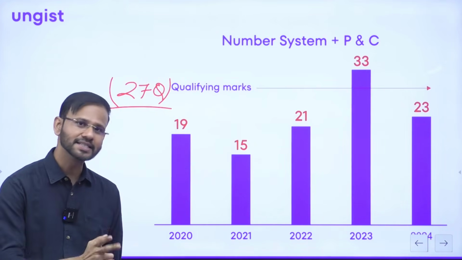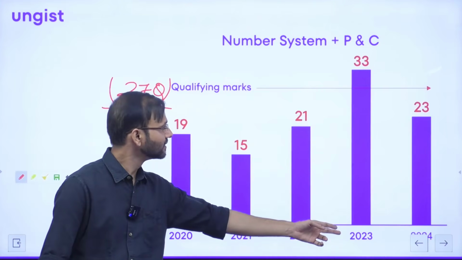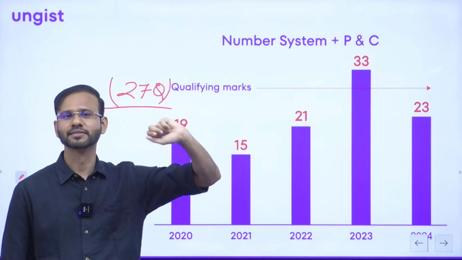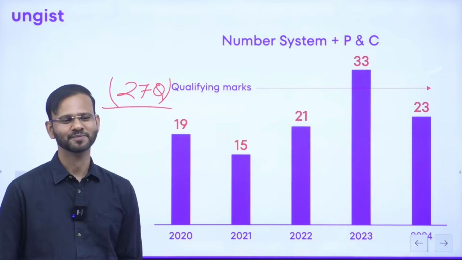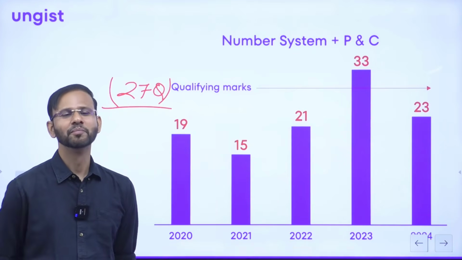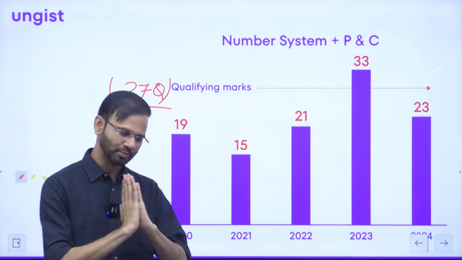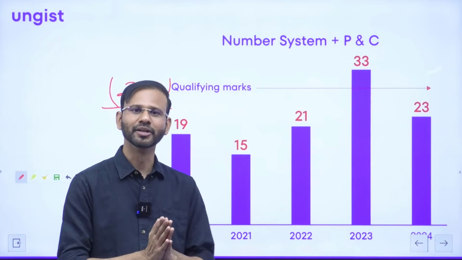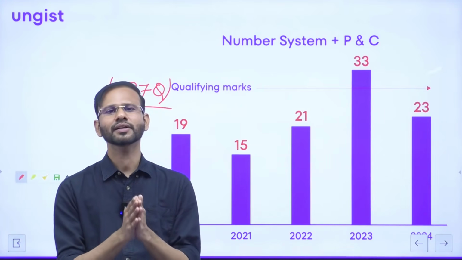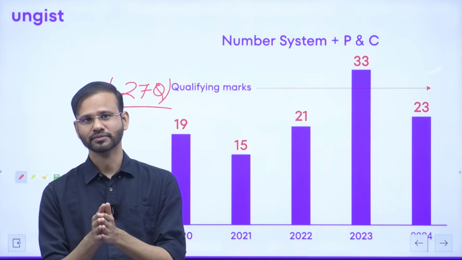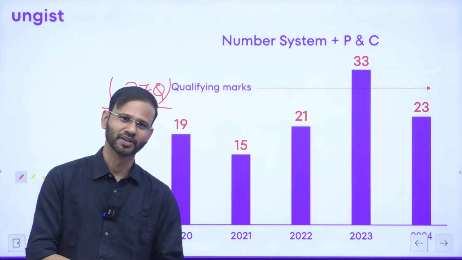And that CSAT could have been qualified just with the help of 2 topics. Provided you should be very much accurate. I mean, your accuracy has to be 80% or 90%, or sometimes 100% also.